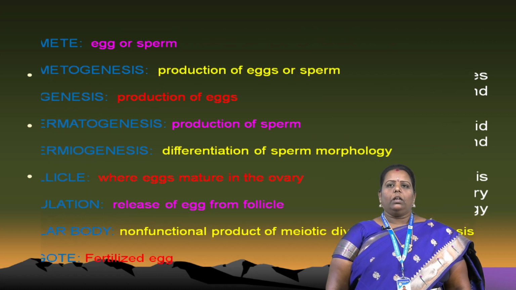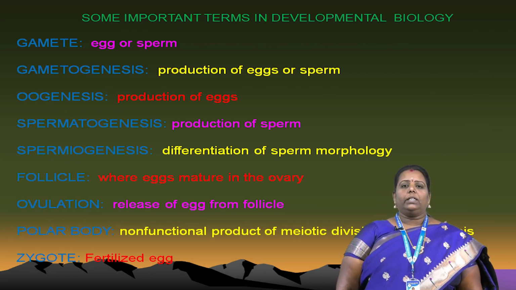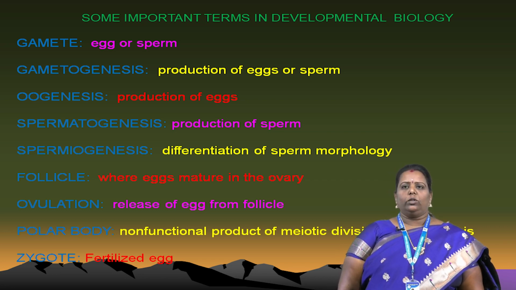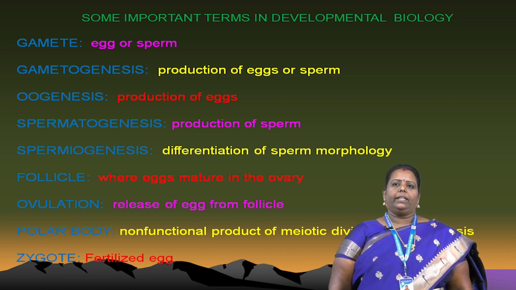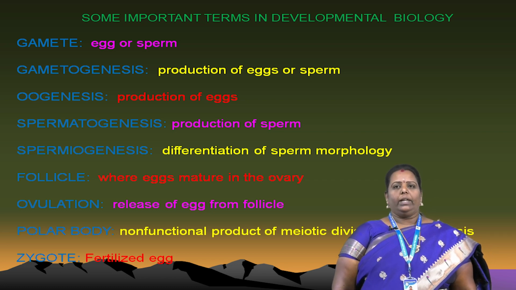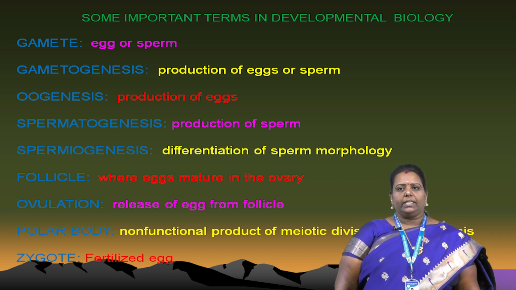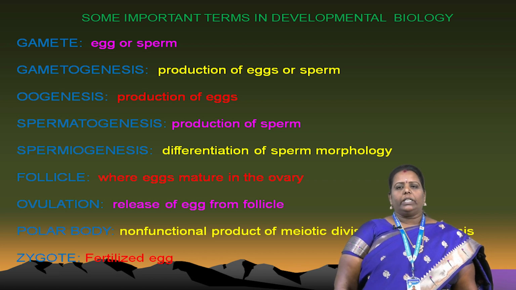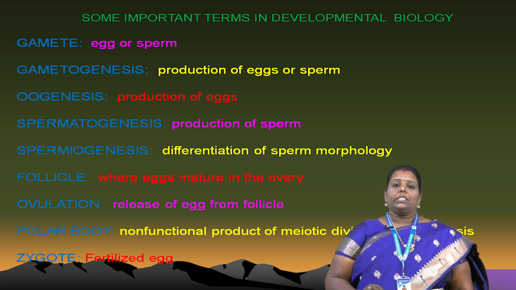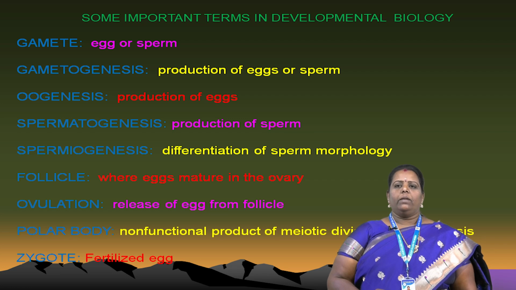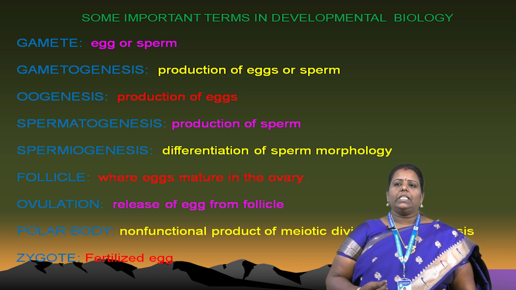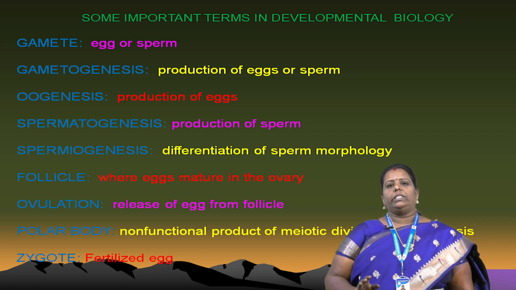Next, we have to know some important terms in developmental biology. Otherwise, we cannot understand the technical terms. What is meant by gamete? The gamete is called egg or sperm. It indicates both egg and sperm. That is called gamete. Another one is gametogenesis. Production of egg or sperm is called gametogenesis. Another one is oogenesis. Production of eggs is called oogenesis. Another one, spermatogenesis. That is the differentiation of the sperm morphology, the external morphology of the sperm.